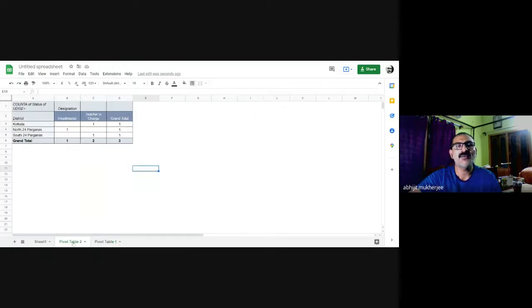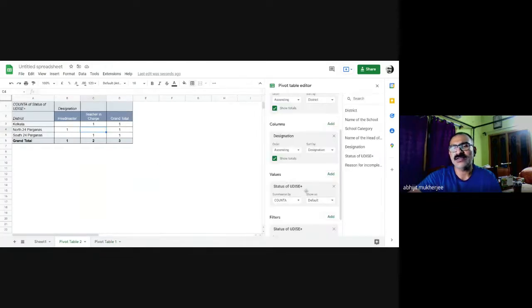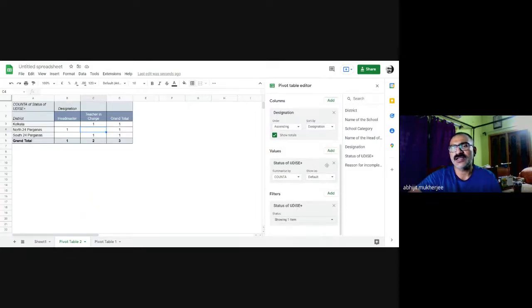But now I can give filters. I can even select one item or two items. Just as I did with the filter view at the very beginning of my session, where I inserted filters, I can also do the same thing with a pivot table. Same task, two ways. The magic of using a pivot table is that it becomes shorter, easier for us to manage, and obviously easier for us to create charts from them.